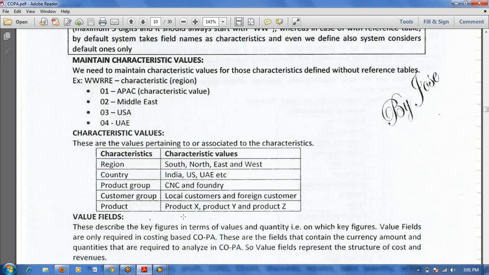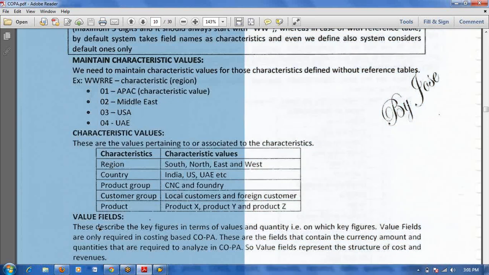Here is one advantage: the values will always be stored with associated characteristics. That's why you can do flexible analysis. Characteristic values means values pertaining to the characteristic. This combination of permutation analysis we call the market segment analysis.